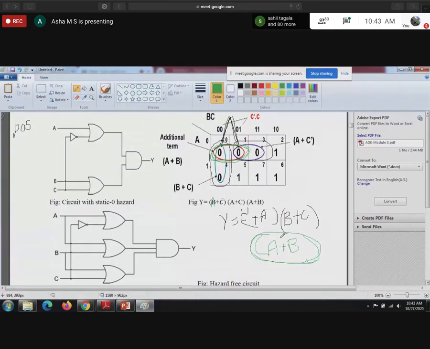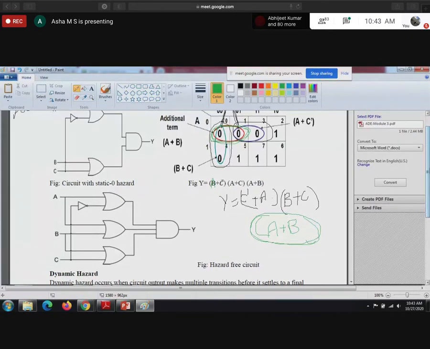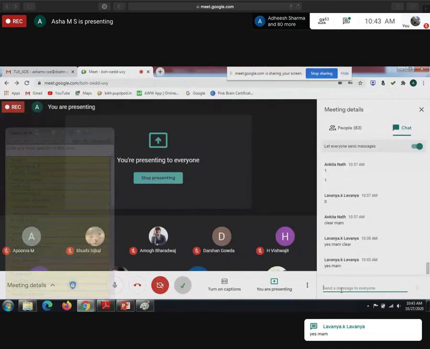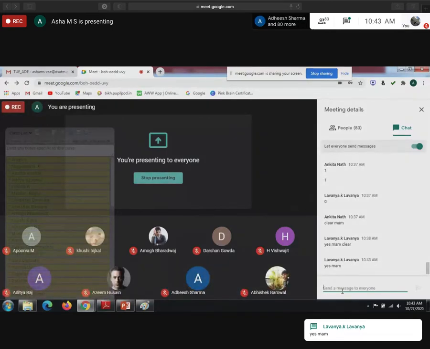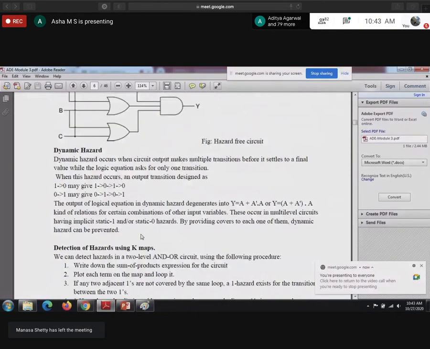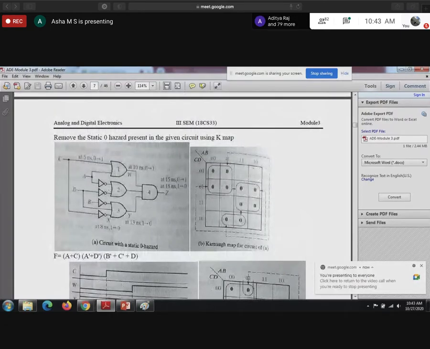This hazard-free expression requires more hardware than the minimized one, but here the hazard is removed. Is that clear? Are you clear with the static zero hazard? So here you have one more for the static zero hazard.